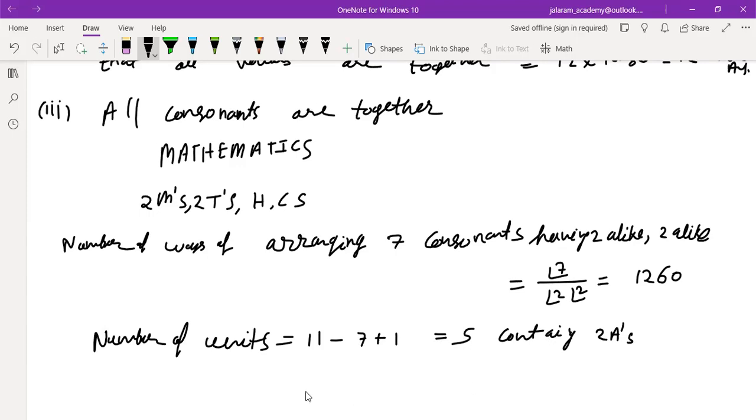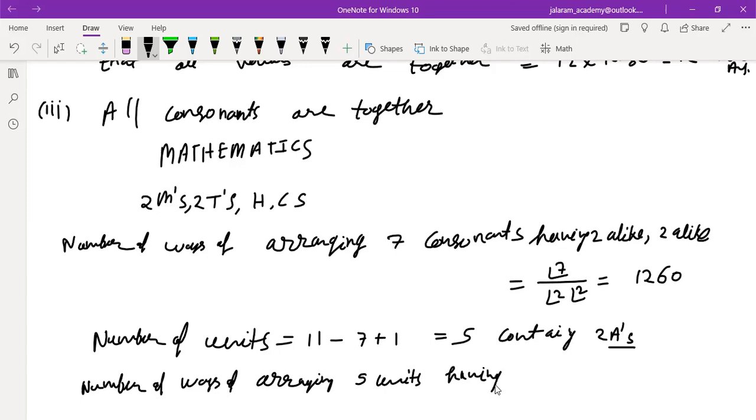So they are 2 alike objects. So number of ways of arranging 5 units having 2 alike will be what?